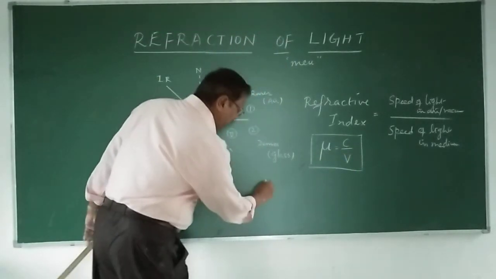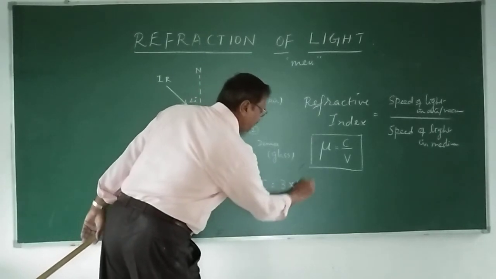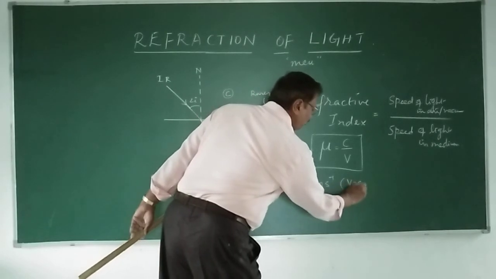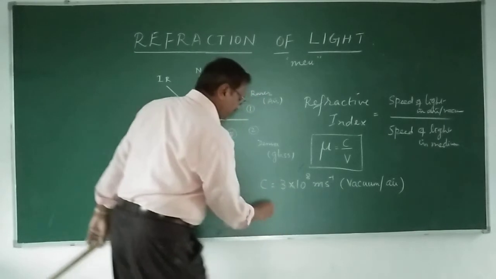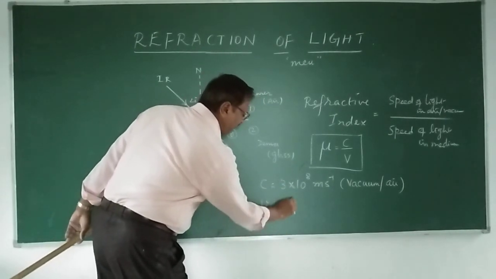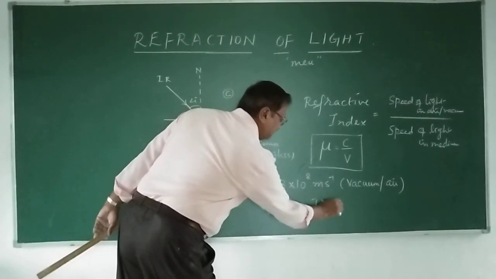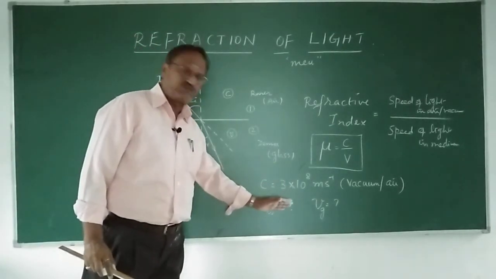I will give you some values which are very important. c is 3 into 10 power 8 meter per second. This is for vacuum, and we can assume it for air as well, right? And what is the velocity in water? And the velocity in glass is how much? These are the two often used materials.